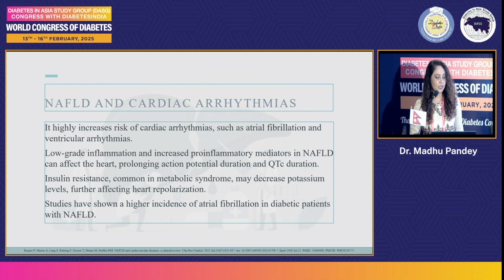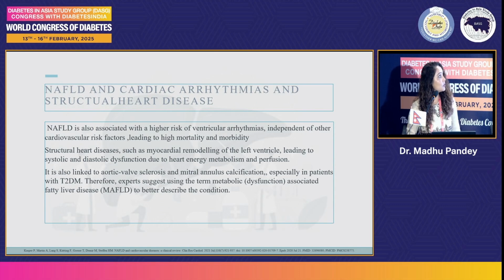Low-grade inflammation and increased pro-inflammatory mediators can affect the heart, prolonging QT intervals and QTc durations. Insulin resistance, common in metabolic syndrome, may decrease potassium levels, further affecting heart repolarization. Studies have shown a higher incidence of AF in diabetic patients with NAFLD. NAFLD is associated with ventricular arrhythmia, independent of cardiovascular risk, and structural heart disease such as cardiac remodeling of the left ventricle, leading to systolic and diastolic dysfunction due to altered heart energy metabolism and perfusion.